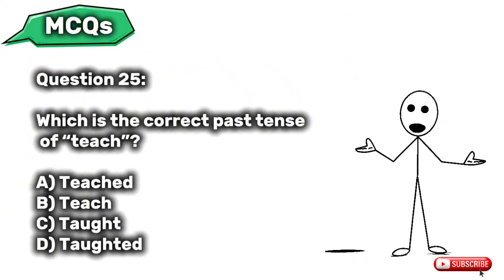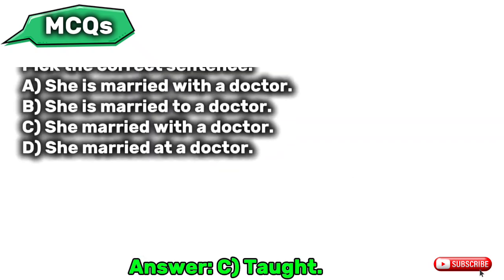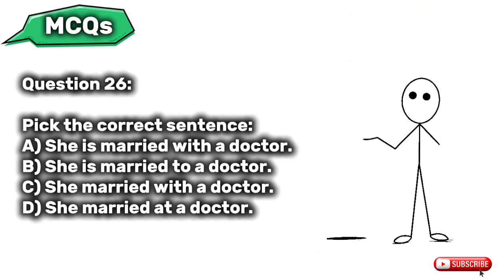Question 25. Which is the correct past tense of teach? A. Teached. B. Teach. C. Taught. D. Taughted. Question 26. Pick the correct sentence. A. She's married with a doctor. B. She's married to a doctor. C. She married with a doctor. D. She married at a doctor.